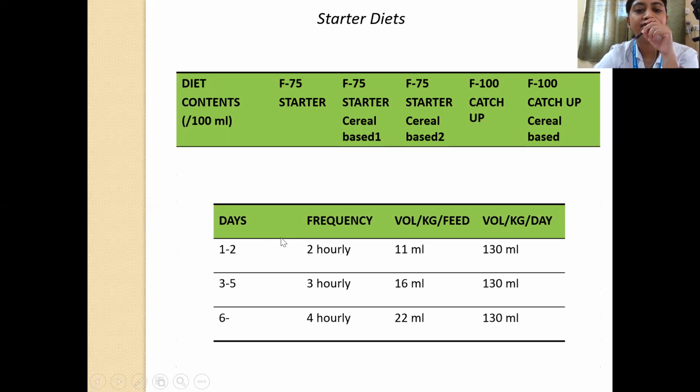So how should we give it? In the initial few days, we should give at 2 hourly frequency. The volume per feed should be around 11 ml per kg. And we should target 130 ml per kg of intake over 24 hours in the first few days.